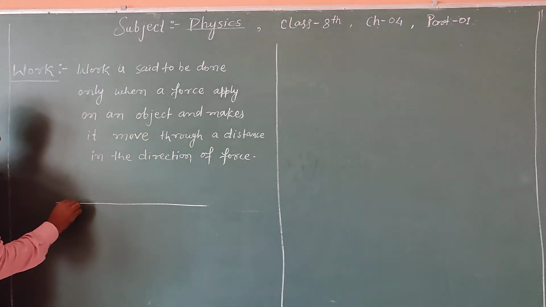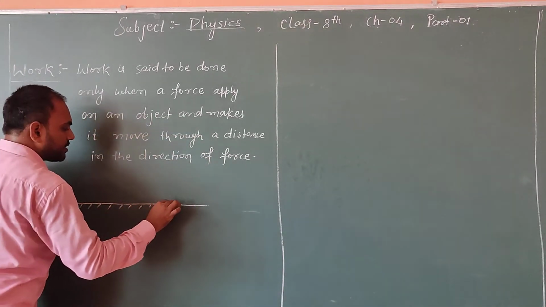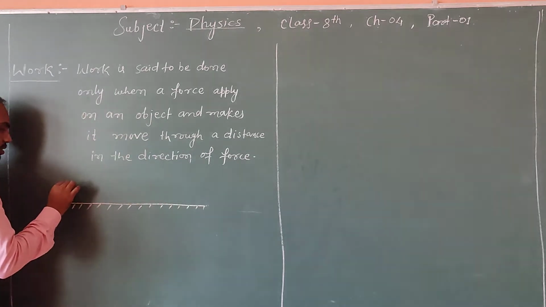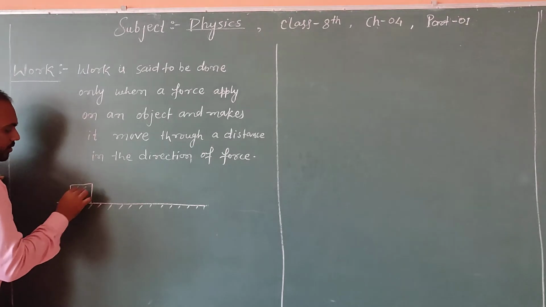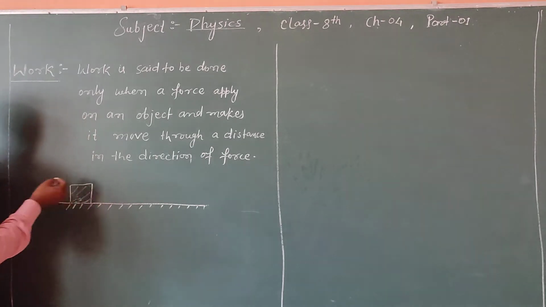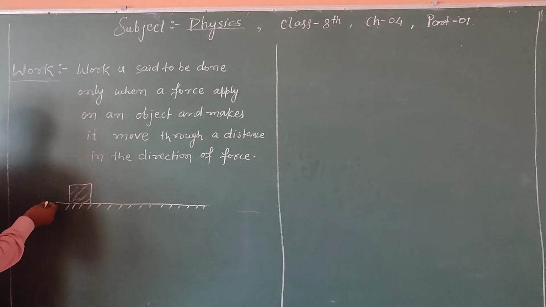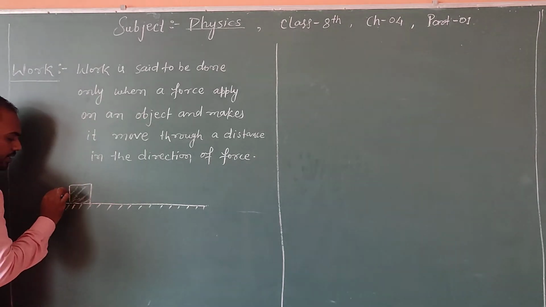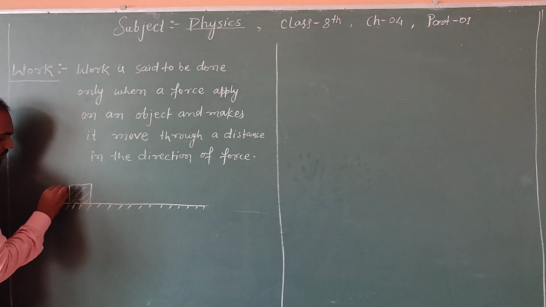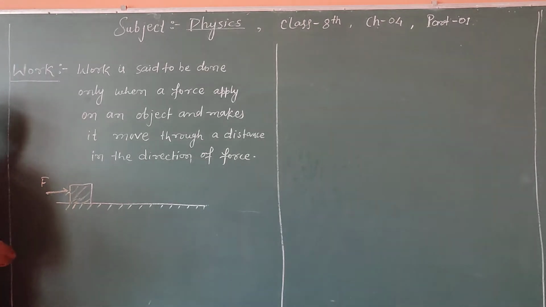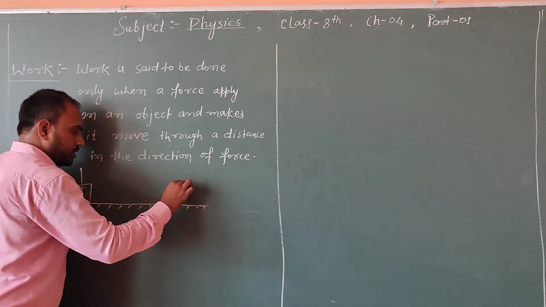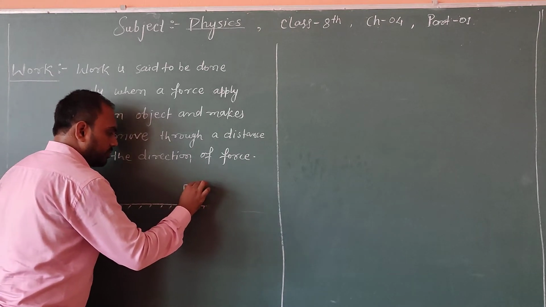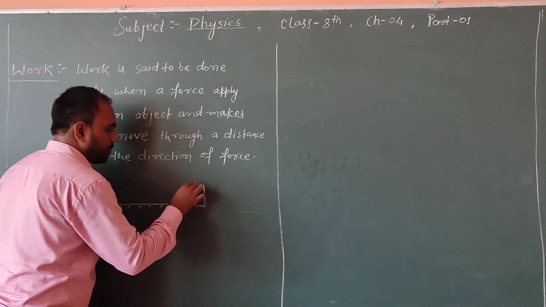Suppose on a plane surface there is a box. And you are applying a force F on this box. And the box gets displaced from this position to another position, which is in the direction of the force applied.